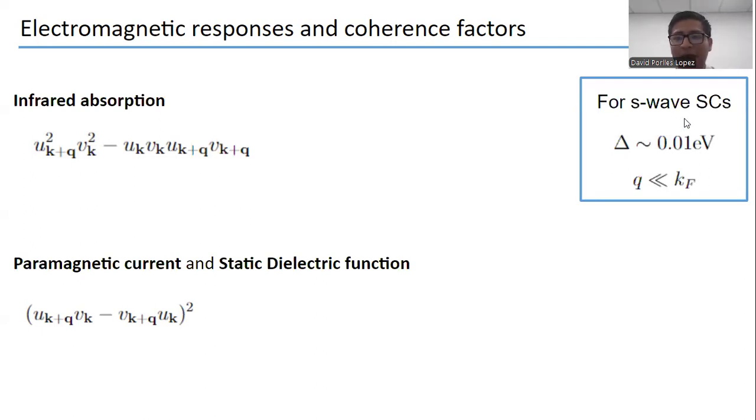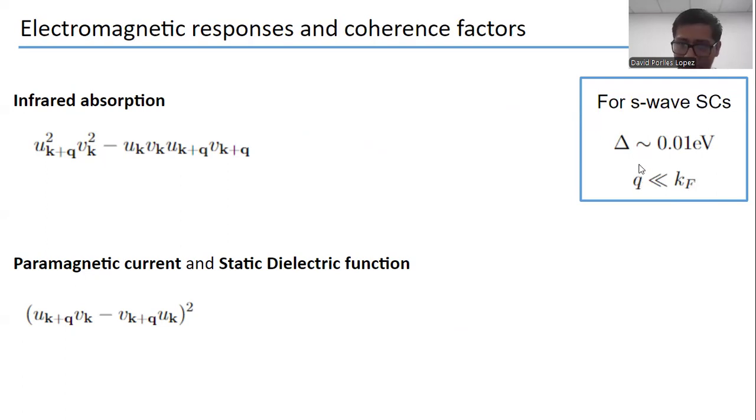Consider that for an S-wave superconductor, the gap is of the order of 0.01 electron volts. We can do an approximation because the wave vector of the light is much smaller than the Fermi momentum.